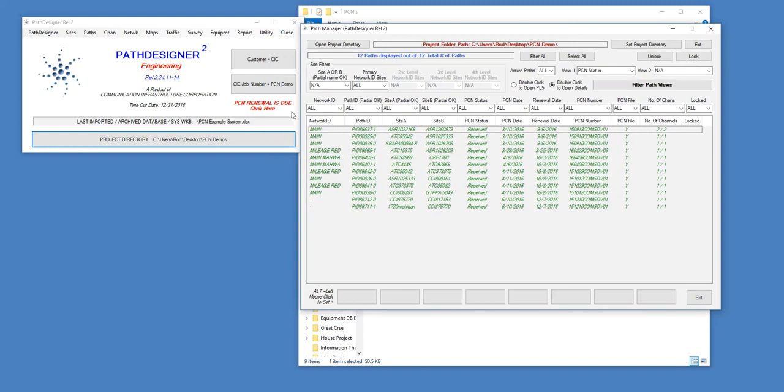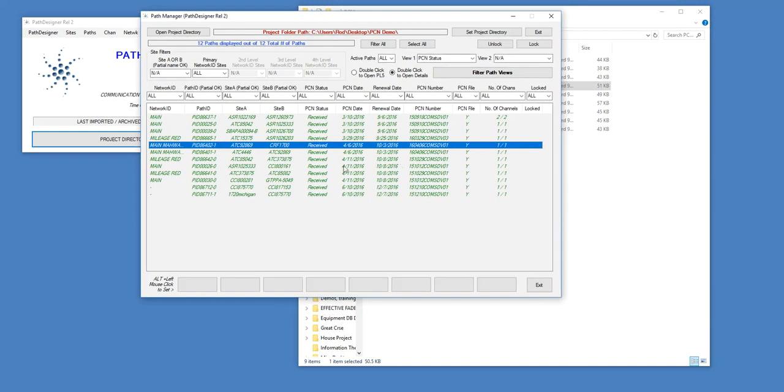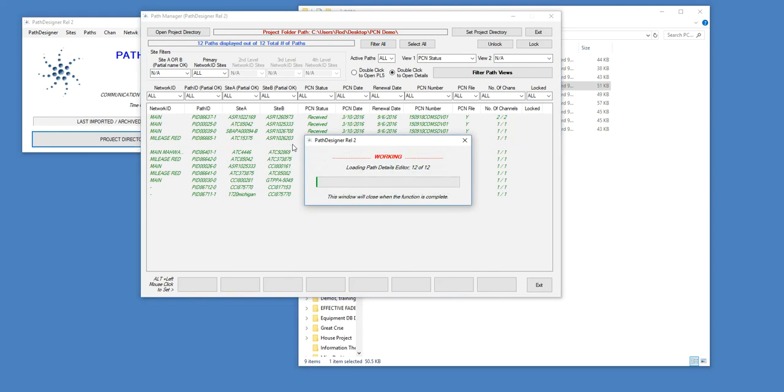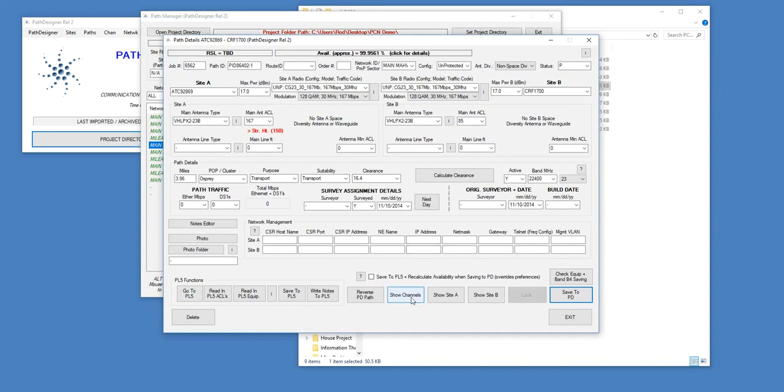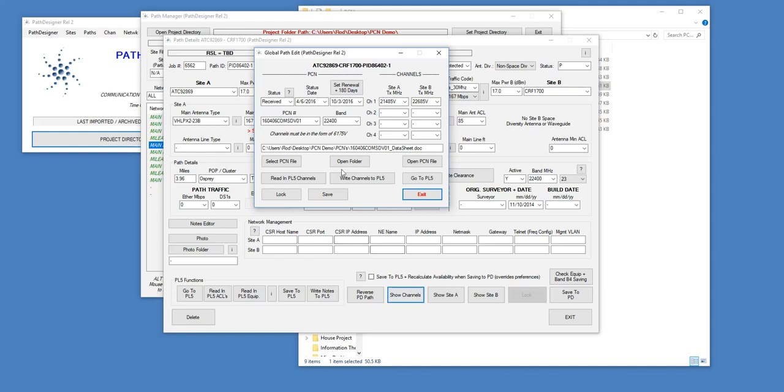And of course, whenever you make any changes, if I was to go in here and edit the date, this little alert would be updated appropriately. Now if I go and open one of these, I can look at the path details, and I can go to channels from there. I could have gone through the channel menu, I'll show you that next.